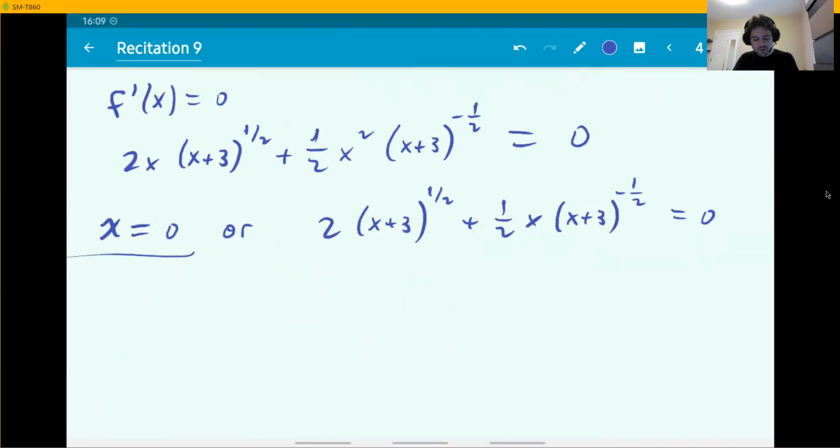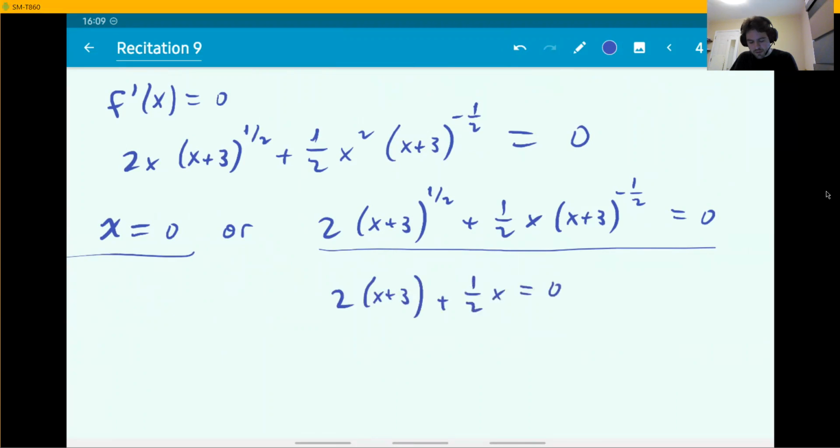So we already have one solution here, and now we have to keep working with the second option to simplify that. Many things you can do here, but basically, for example, if you multiply by (x plus 3) to the 1/2, it becomes a linear equation. I have it in my notes, so let me just write down the solution. Assuming I've done everything right, the solution should be x equals minus 12 over 5.